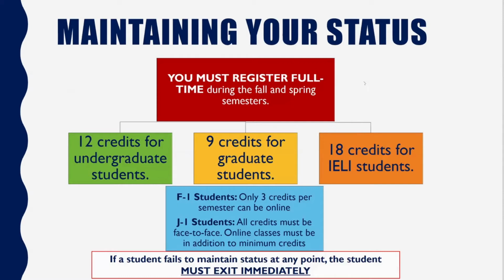If at any point you are struggling or face an issue and you need to change your course registration, I would reach out to your immigration advisor to make sure you understand the implications of dropping classes or changing registration. If at any time you drop below those credit minimums or you don't meet physical presence requirements, we are required to terminate your I-20 for inaccurately registering. So make sure you maintain proper registration throughout the semester and make an appointment when you have questions or concerns.